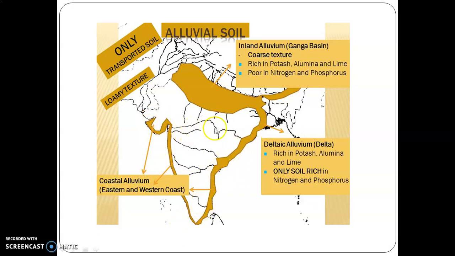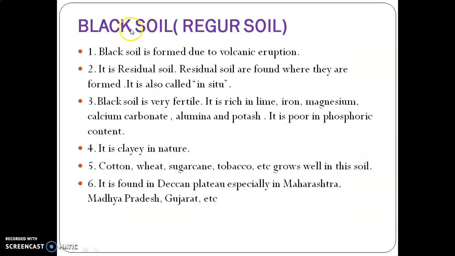And please look here, these rivers Mahanadi, Godavari, Krishna, Kaveri come from the Deccan Plateau, which is rich in black soil, and these four rivers bring sediments which are totally dark in color and deposit them along the coastal area. As a result, the alluvial soil there is dark in color. Next is black soil, which is also known as regur soil.